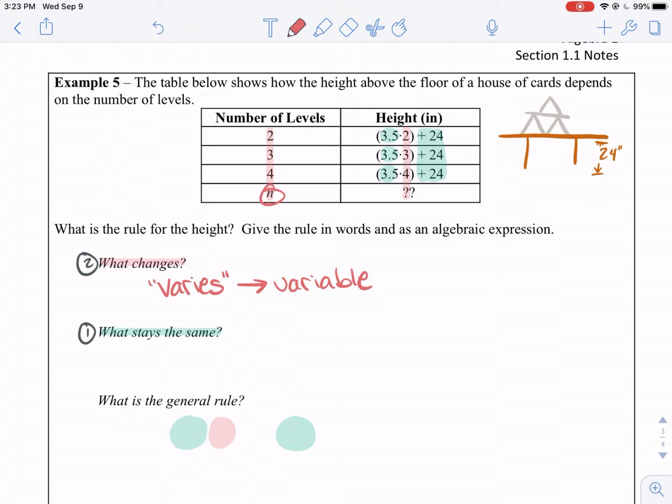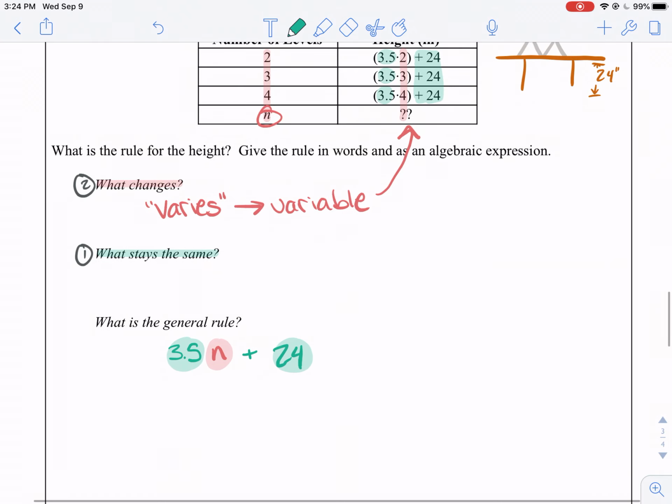Here they have the variable n. I think we should just keep that same variable. So we have n here because that's the thing that is changing up there. And we're going to keep everything else constant. So we have 3.5 times n plus 24. And that's our expression. So our final answer is 3.5n plus 24.